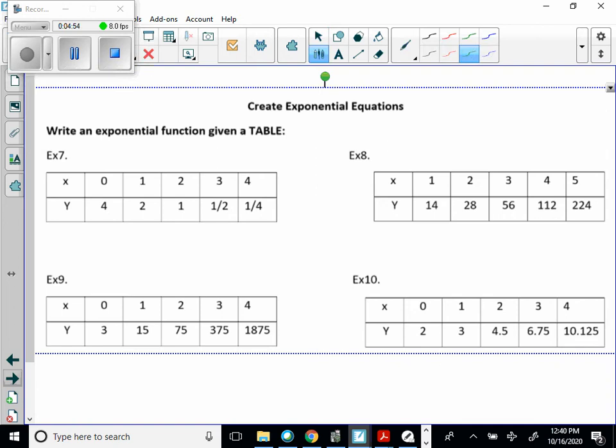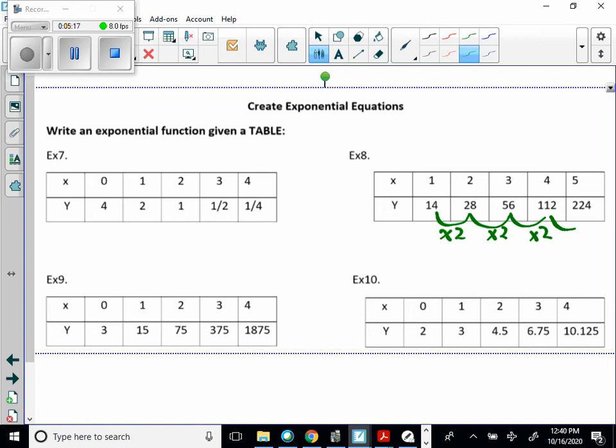So basically in example 8, we're missing 0, but we probably have enough data to where we can see what's going on here. It appears that when I go from 14 to 28, I'm timesing by 2. When I go from 28 to 56, I'm timesing by 2. And then 56 to 112 means I'm timesing by 2.